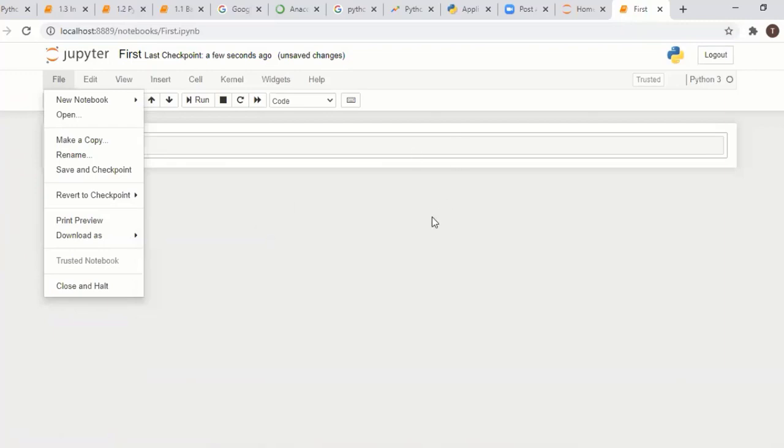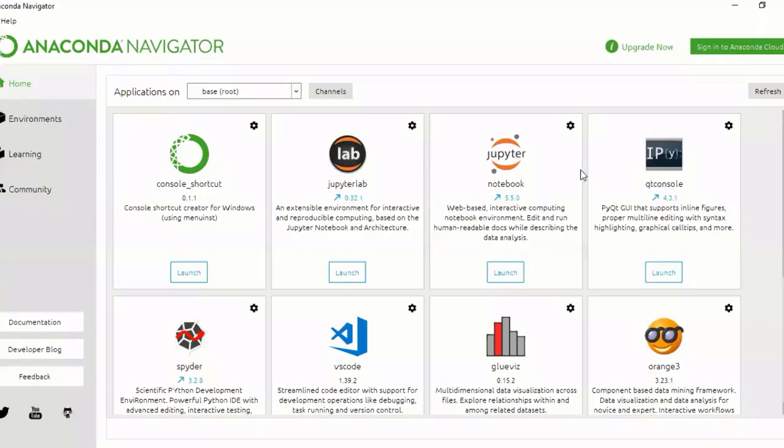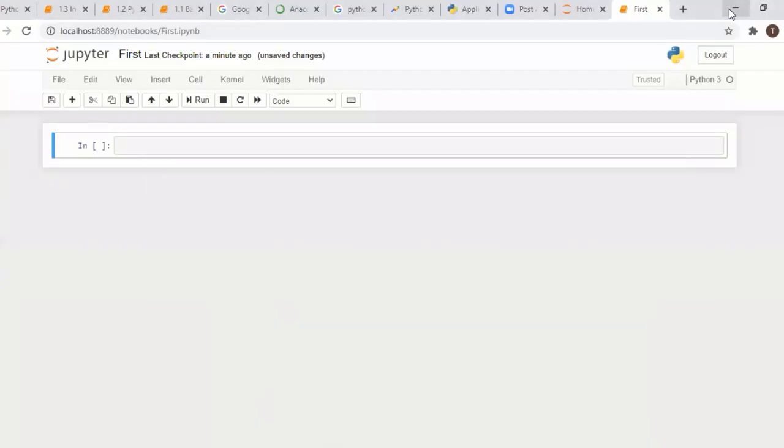Why do many companies and developers use the notebook? It is very easy to handle and very easy to see the result line by line. As a data scientist, for machine learning it is very easy to use, and it is developer friendly. At the same time, if you want to use something else like Spyder, JupyterLab or VS Code, you can use anything and create a .py file directly. But in Jupyter Notebook, it always starts with .ipynb, Interactive Python Notebook.